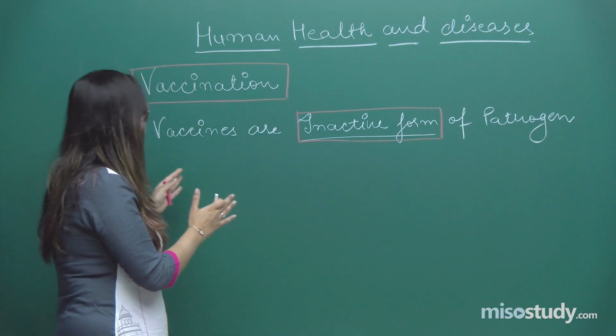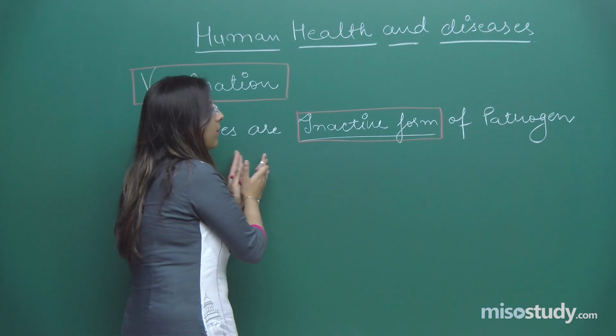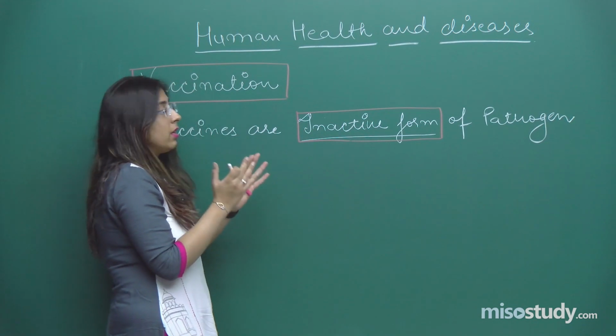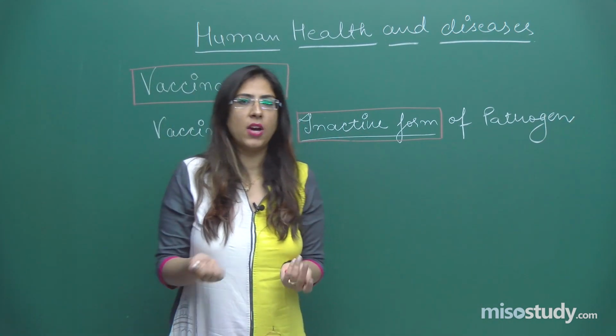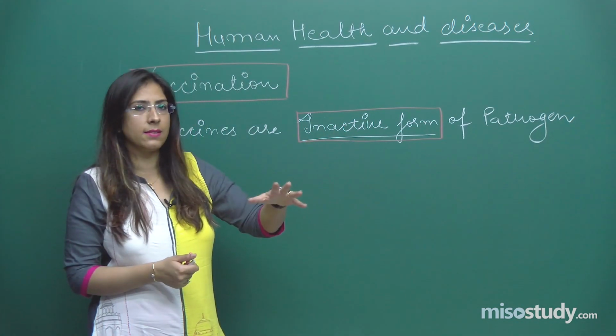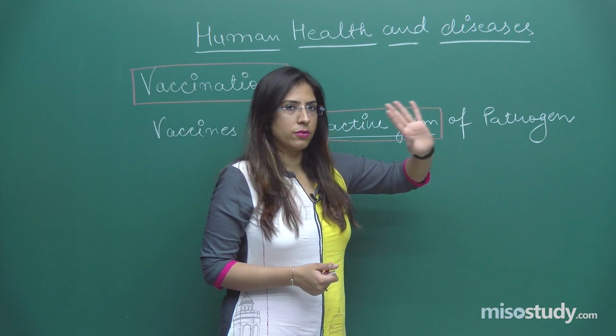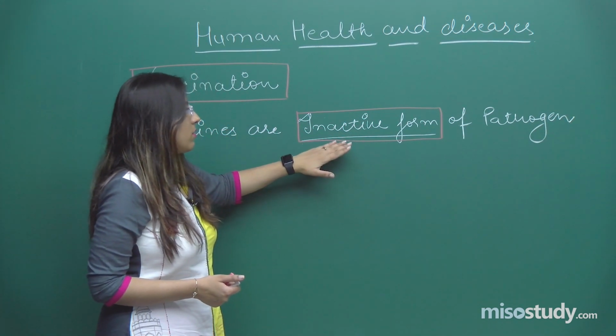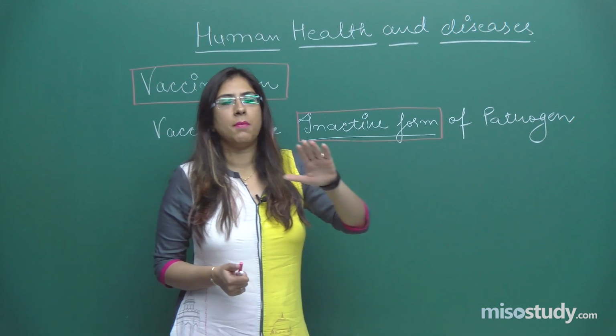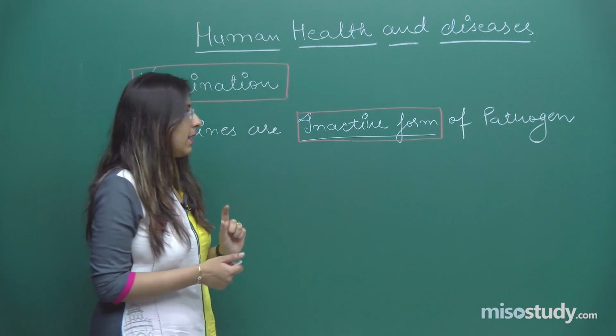If we incorporate these vaccines in the active form, right? Now what will happen? There will be chances that the person will get the disease which is associated with that pathogen, right? The main focus of this incorporation of inactive form is to create a primary response and the memory cells, right?